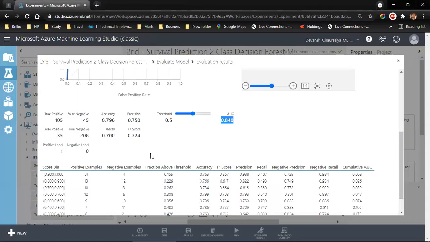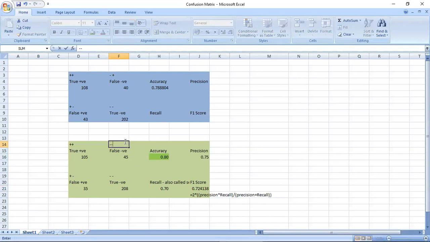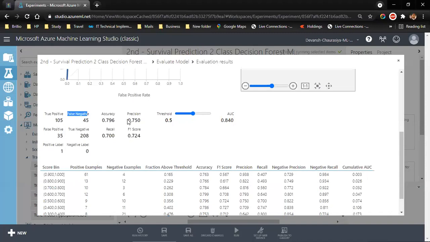So this is precision. If you see, we have 75%.